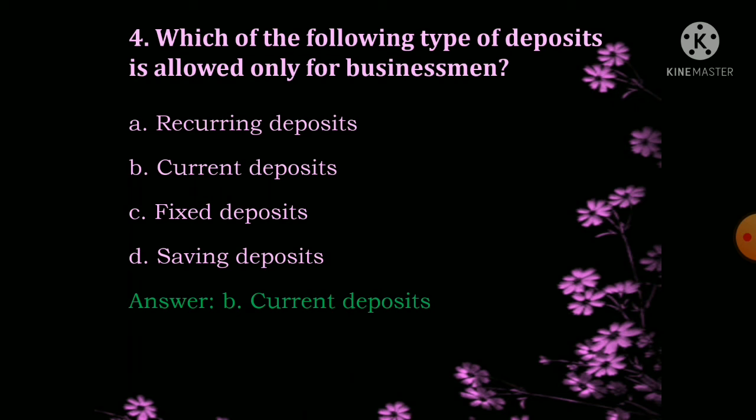Fixed deposit facility is provided to all the people irrespective of their occupation. Savings deposits, again same thing as recurring deposits, are for those who have a monthly salary, pension holders, and they can open a savings deposit.